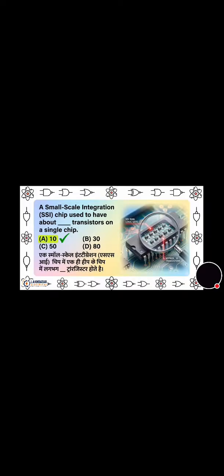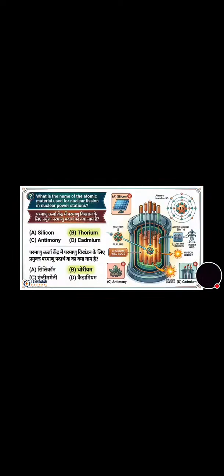Now move towards the next question that is on the screen. The distance between two adjacent teeth of hacksaw blades is called what? Its correct answer is option B, that is pitch of blades. Now move towards the next question, very important question. What is the name of the atomic material used for nuclear fission in nuclear power stations? We have given the four options and the correct option is option B, that is thorium.